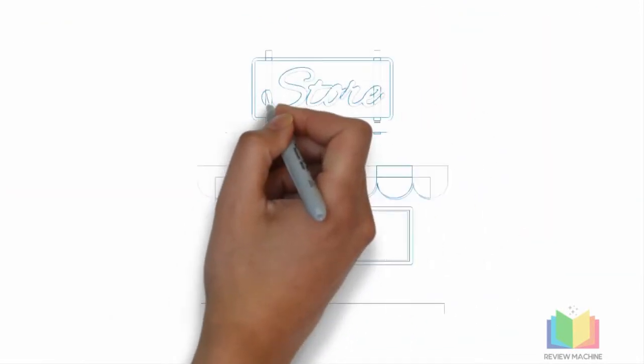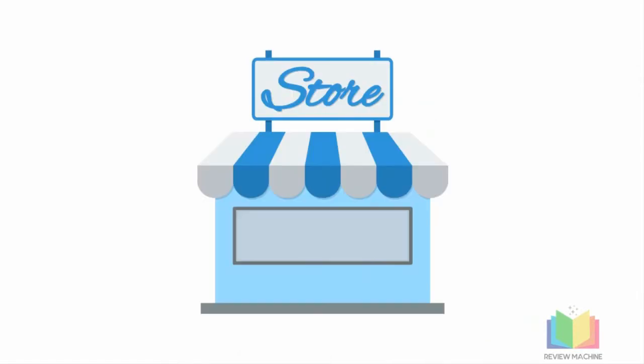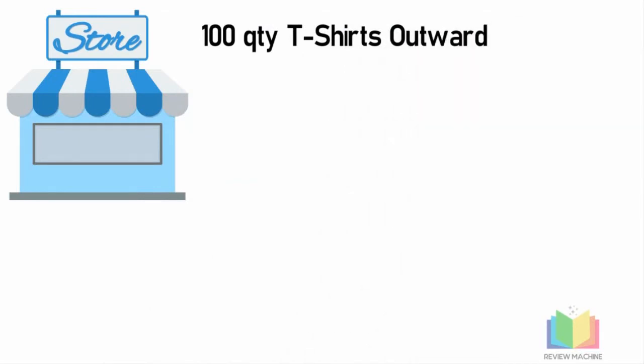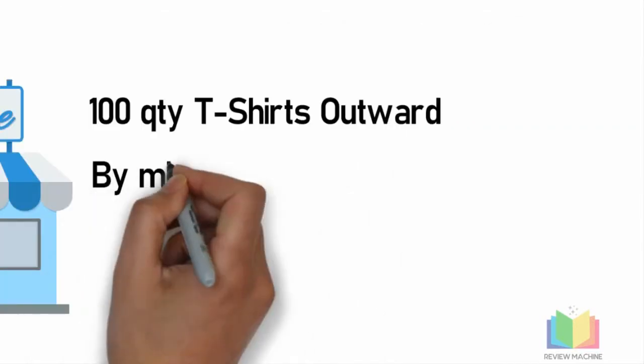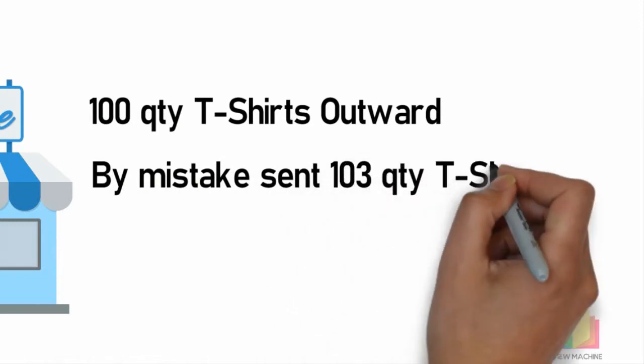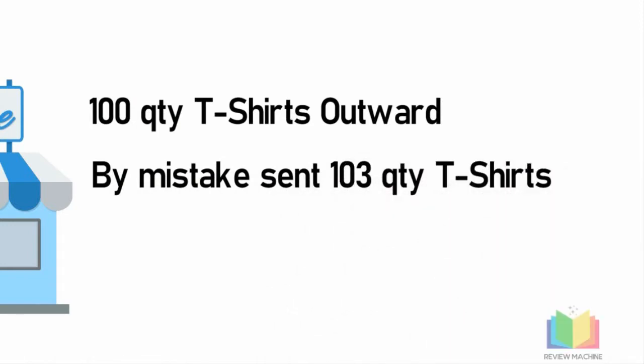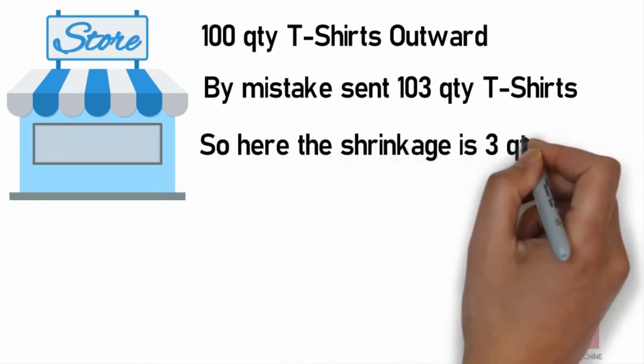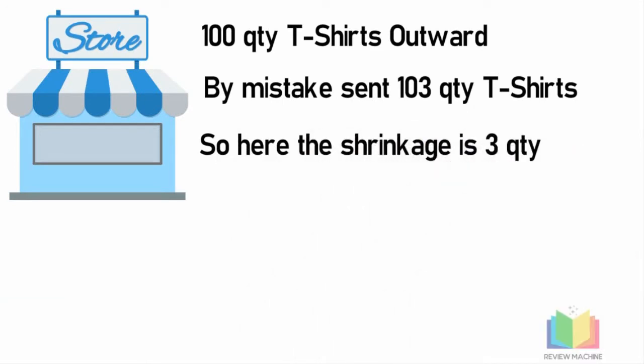For example, consider that you are outwarding stock from one store to another store. Consider that you are sending 100 t-shirts from one store to another, but in place of 100 t-shirts, you are sending 103. That means in the billing you have billed 100 t-shirts, but while sending you are sending 103. So you have lost 3 t-shirts in transit. These 3 extra t-shirts which you have sent due to administrative error are considered shrinkage.